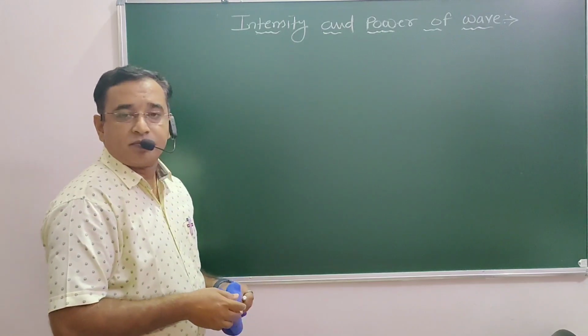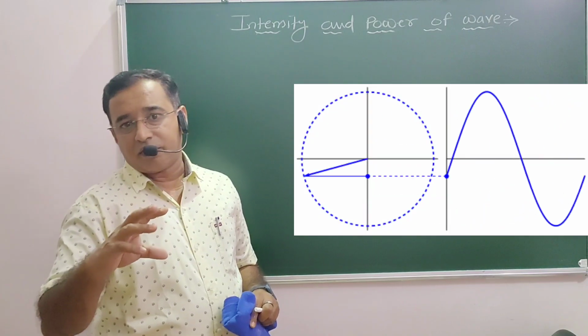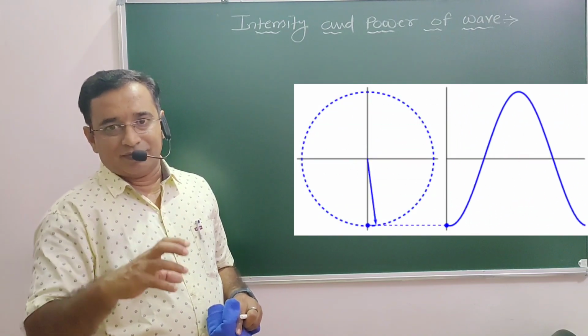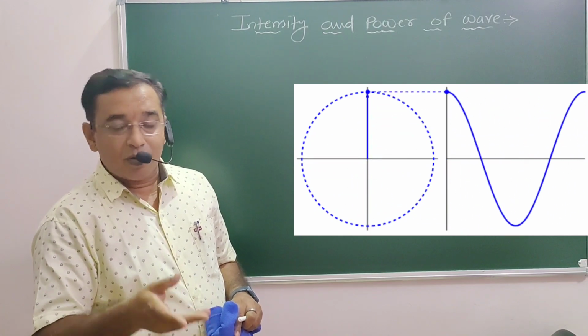So intensity, as we know, is the energy, or power, delivered by the wave per unit area.